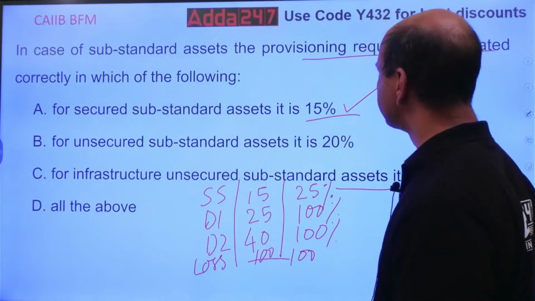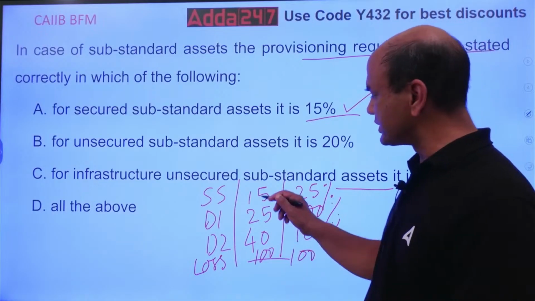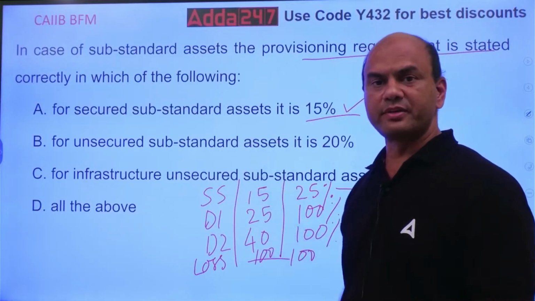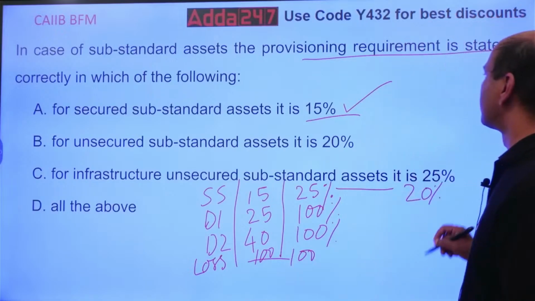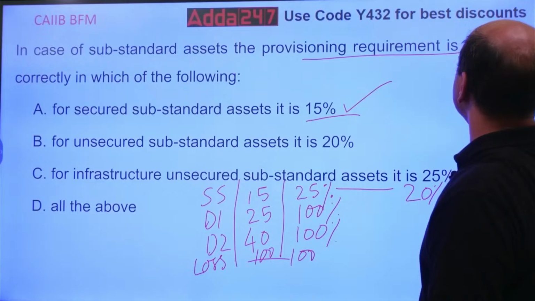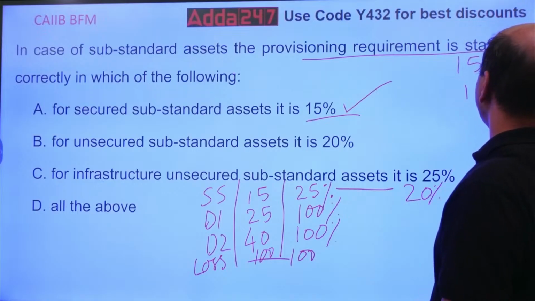Yeah. Lower the provisioning, higher would be the risk weight. Isn't it? So it is 150%, 100% and 50%.